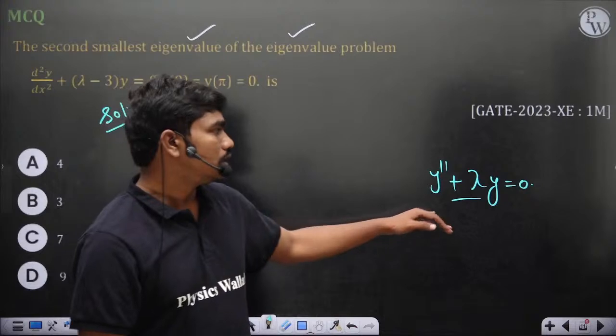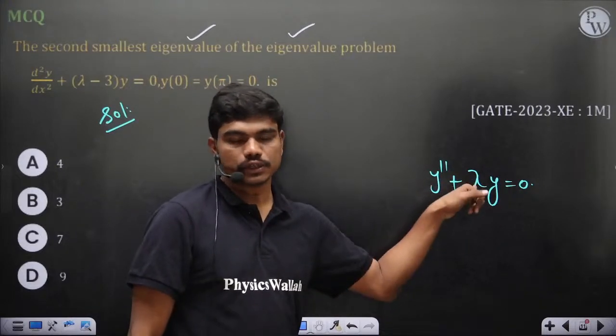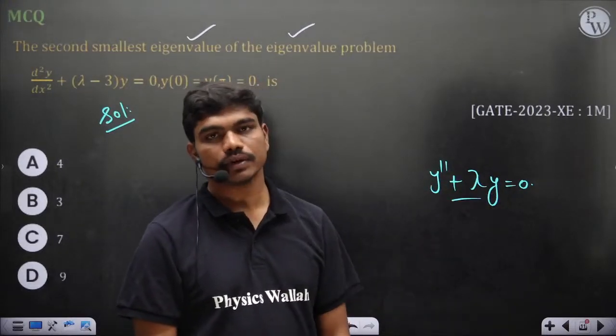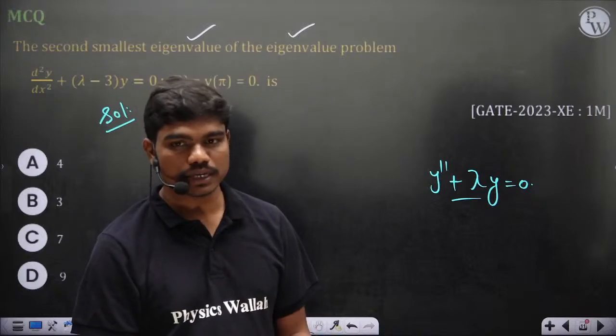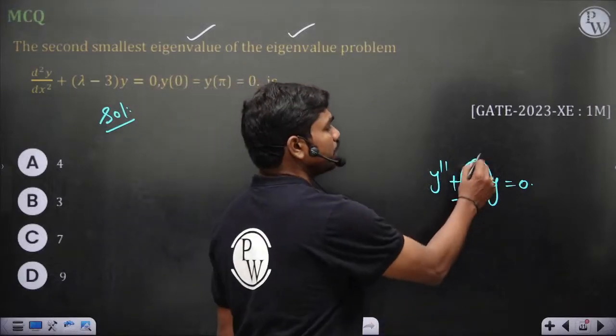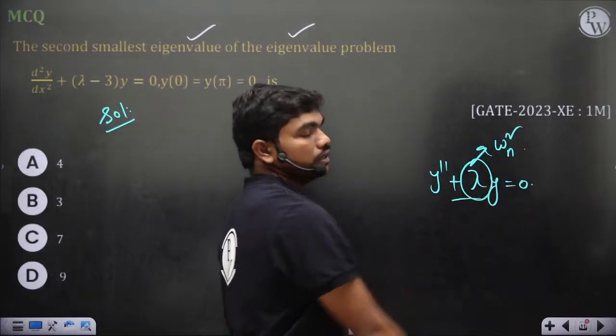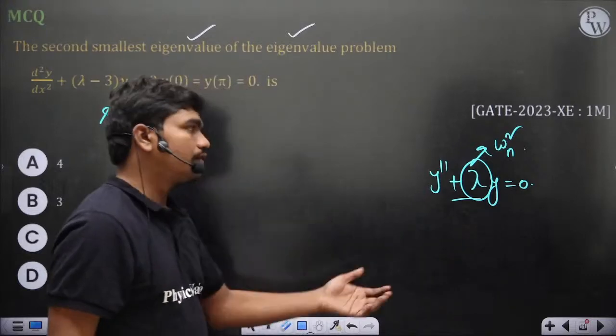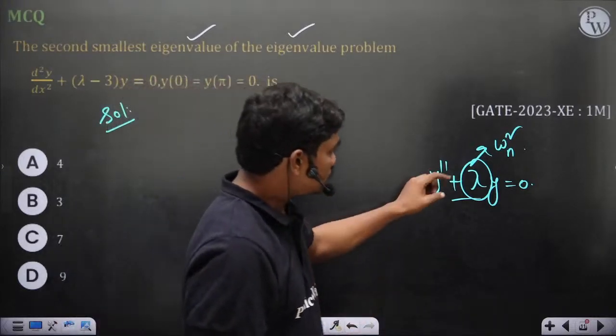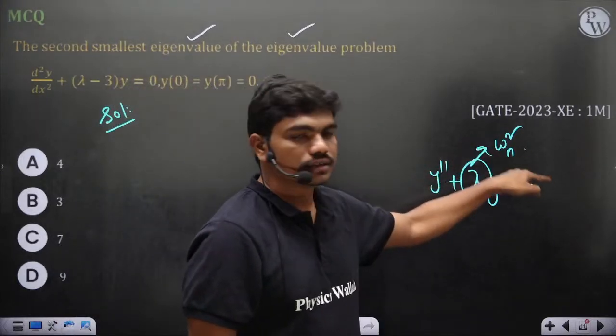Chalo. So for example, you see this equation is very familiar to you. This lambda is called the eigenvalue in reality. But if you take the simple harmonic motion, this lambda is represented by omega n square, in case of natural frequency, in case of free oscillations. So whenever you see this, the frequency is whatever you get.